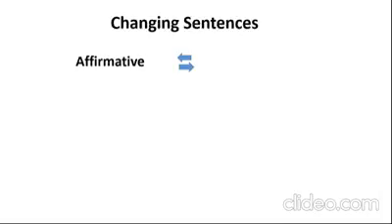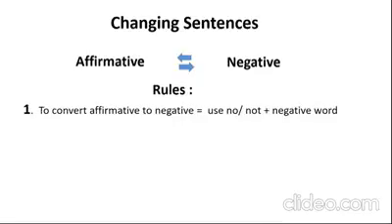Now we'll start transformation in changing sentences. Affirmative, negative. Now look at the arrows. The arrows are going in opposite directions. That means the rules are applicable vice versa. That is affirmative to negative and negative to affirmative. The same rules we have. Rules. Number 1, to convert affirmative to negative, we have to use no or not, then a negative word.